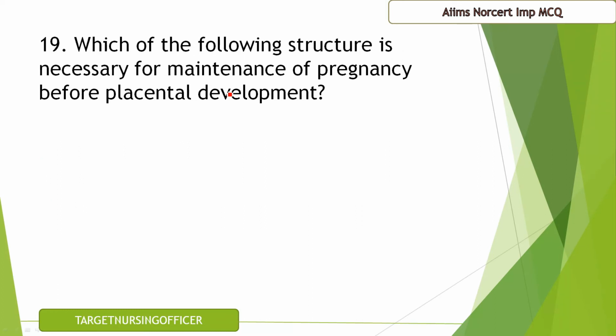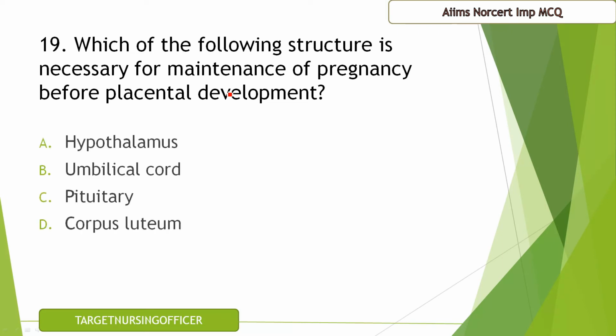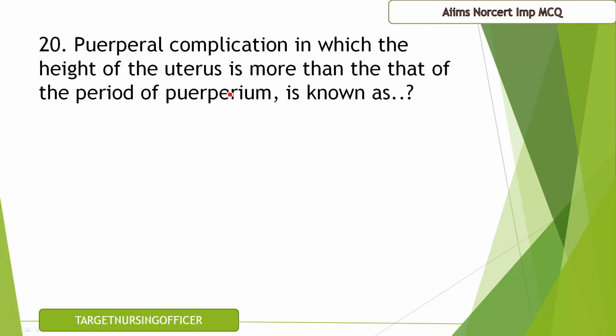Question number 19. Which of the following structure is necessary for maintenance of pregnancy before placenta development? Hypothalamus, umbilical cord, pituitary, corpus luteum. The correct answer for this question is D, that is corpus luteum.